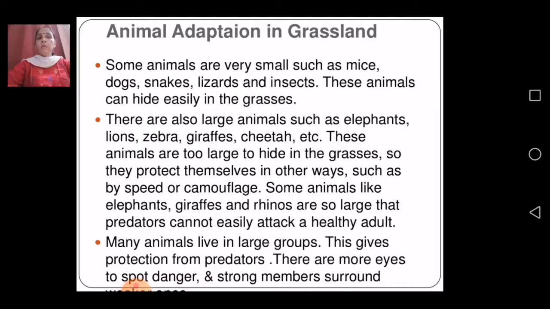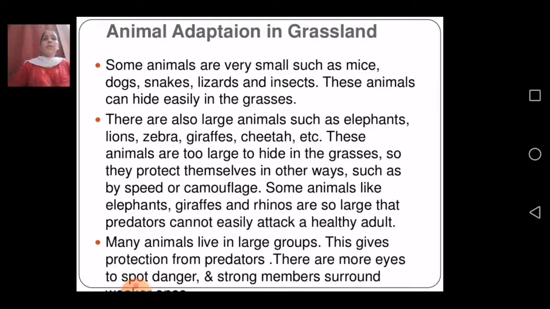Some animals like elephants, giraffes and rhinos are so large that predators cannot easily attack a healthy adult. So there are certain animals living in that area which do not get caught easily by other animals. But some animals are very small and can be easily caught by their predators.